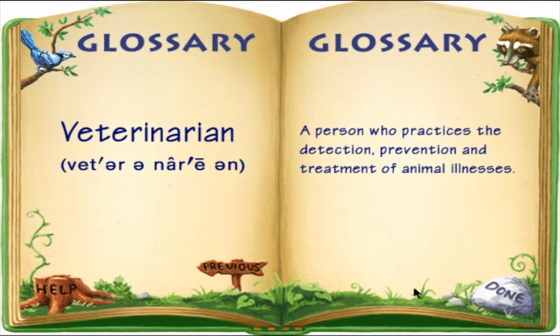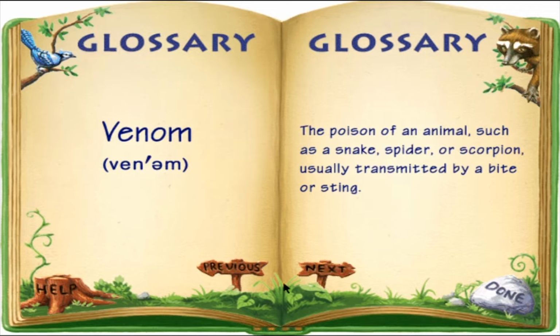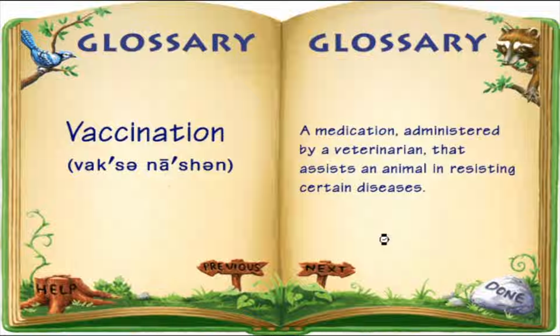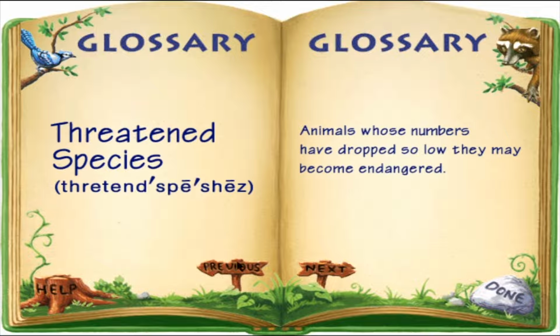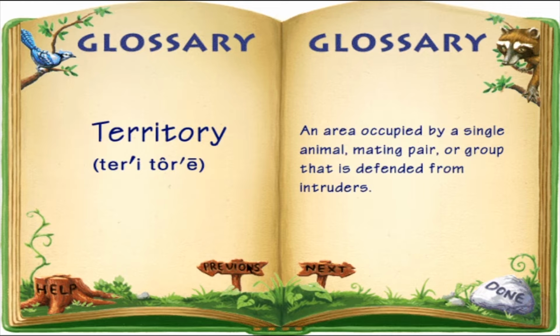Veterinarian. A person who practices the detection, prevention, and treatment of animal illnesses. Venom. The poison of an animal, such as a snake, spider, or scorpion, usually transmitted by a bite or sting. Vaccination. A medication administered by a veterinarian that assists an animal in resisting certain diseases. Threatened species. Animals whose numbers have dropped so low they may become endangered.